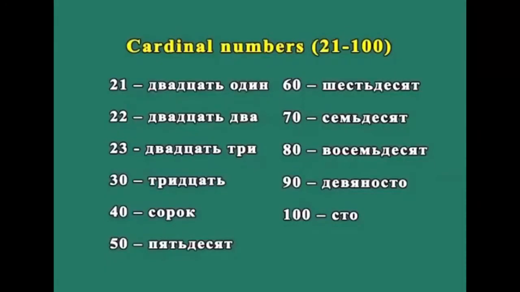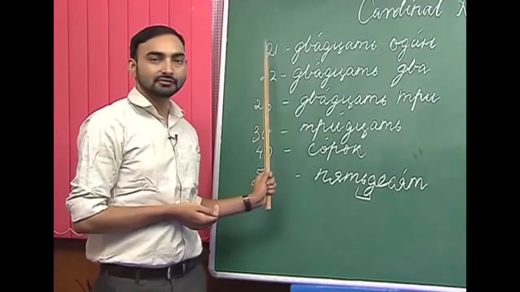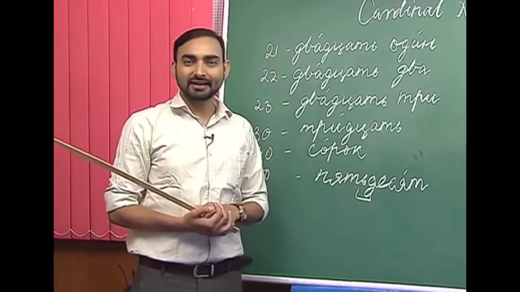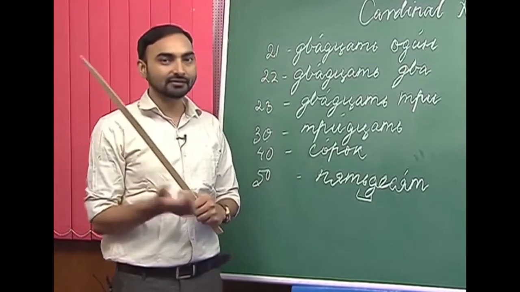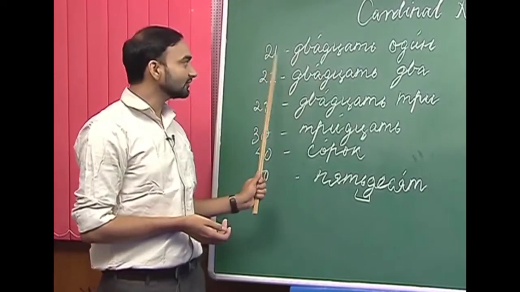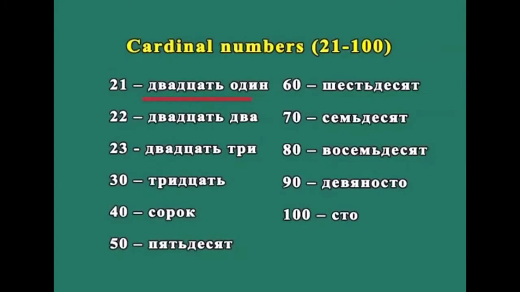So, let us do the numbers from 21 to 100. Like in English we say twenty and one, the same way in Russian also we say twenty, which is двадцать, and один. 21 is двадцать один.